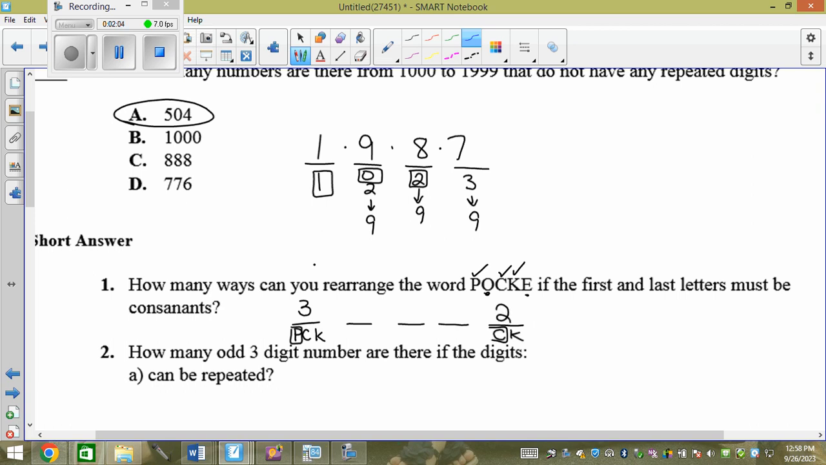Pretend I hold the C. Is there any restrictions on those middle blanks? They can be the leftover letters. How many leftover letters are there? 3. There's the K, the O, and the E. So 3, say I hold the K. Then I have O and E, which is 2. Hold the O. Then I would have E, which is 1. So it's 36.